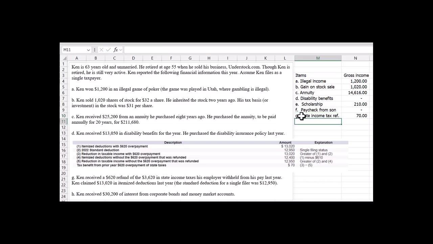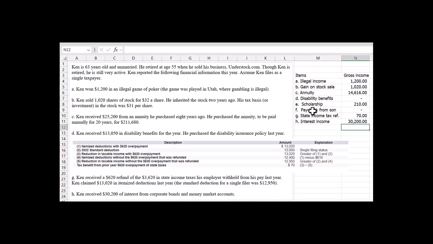Okay, and then H says Ken received $30,200 of interest from corporate bonds and money market accounts. Well, that's pure investment income. The government wants that. If you save money and you earn interest, they want their share of it. Now they're letting you know it's corporate bonds and money market accounts. So this is interest income, and so we would add $30,200.